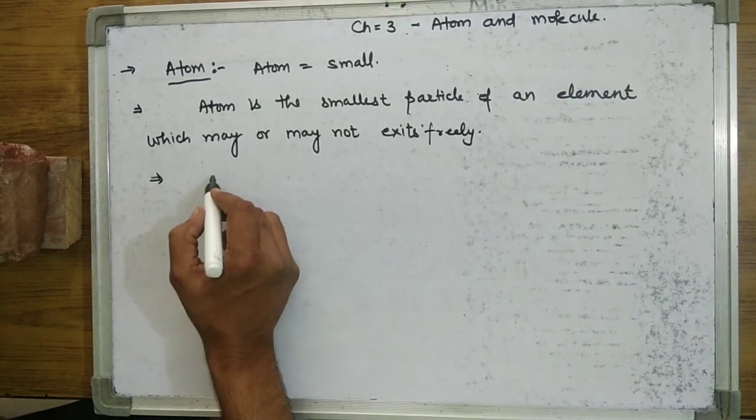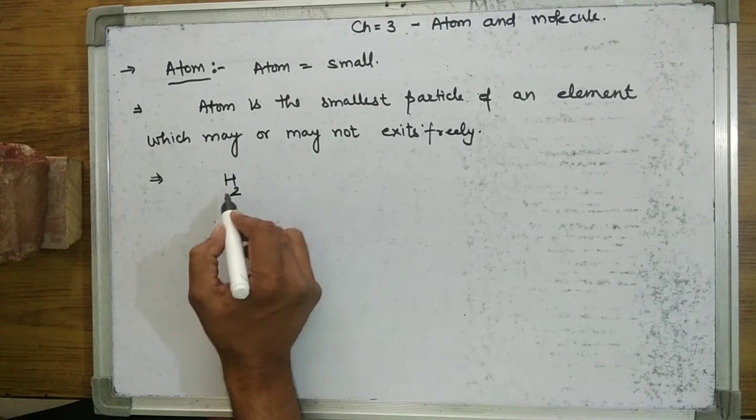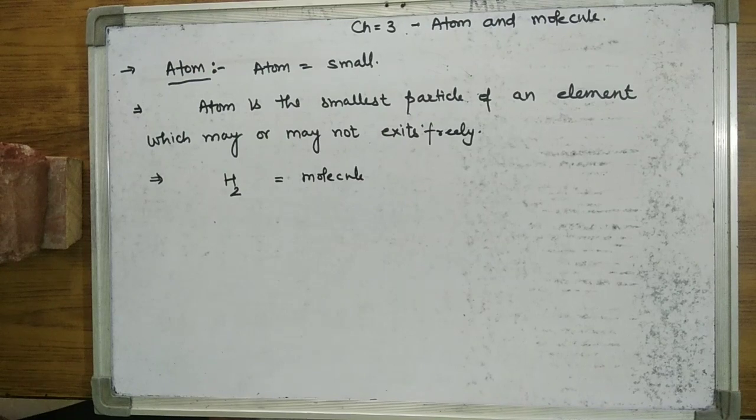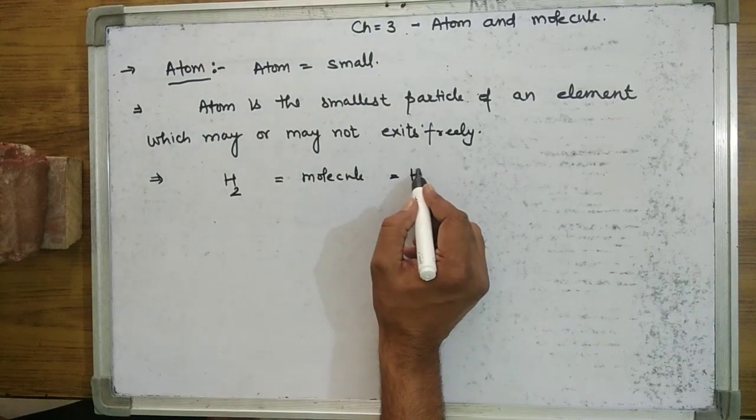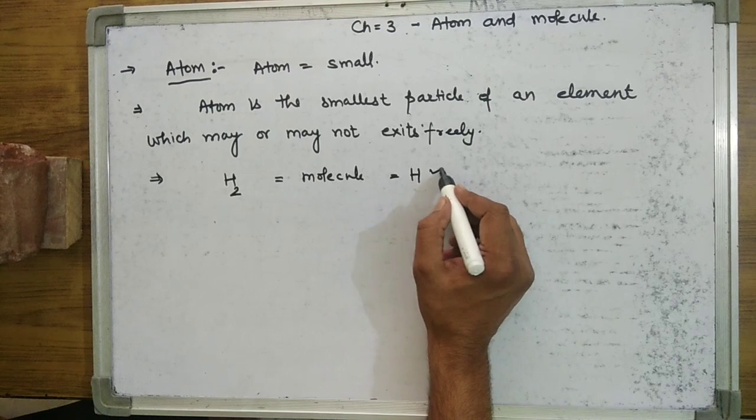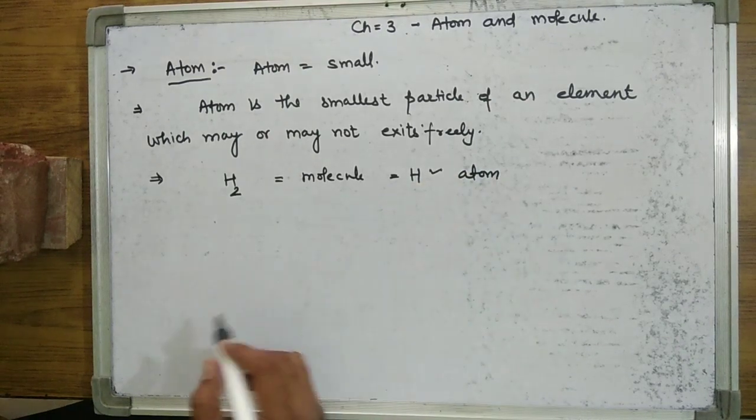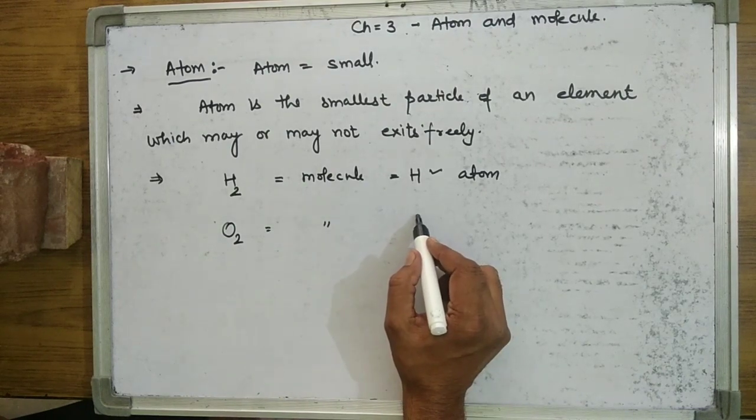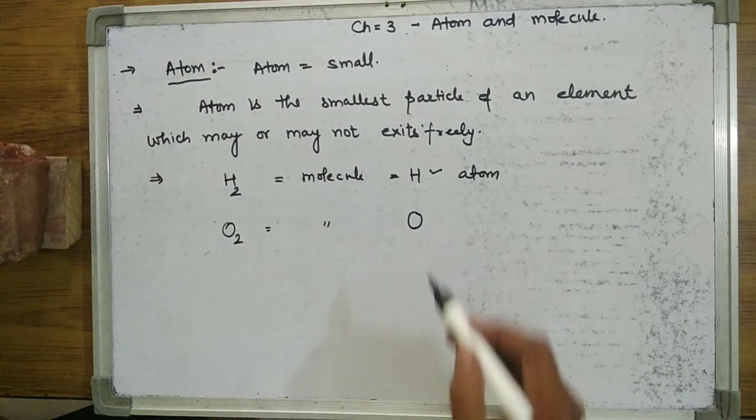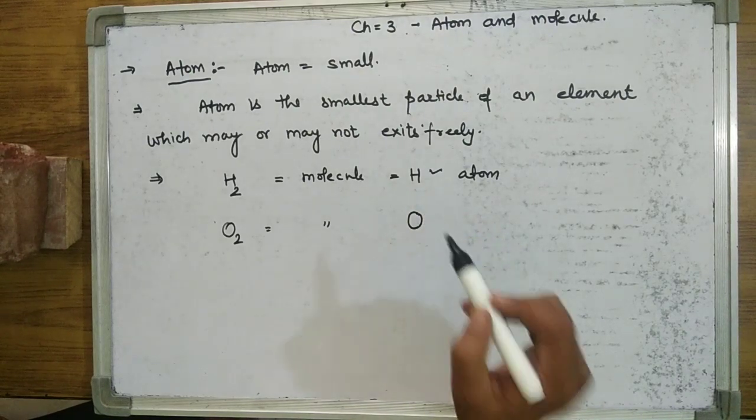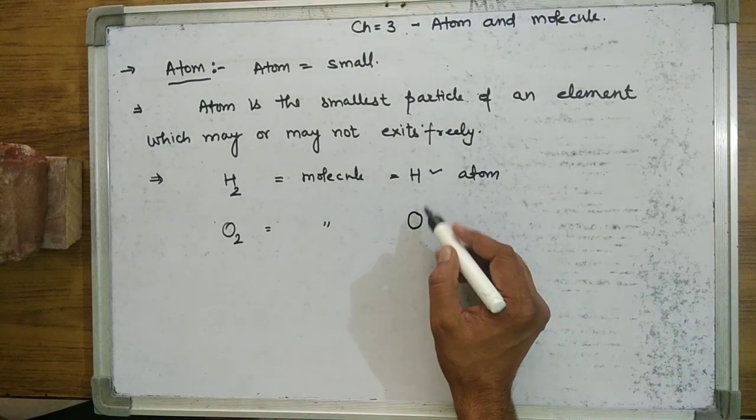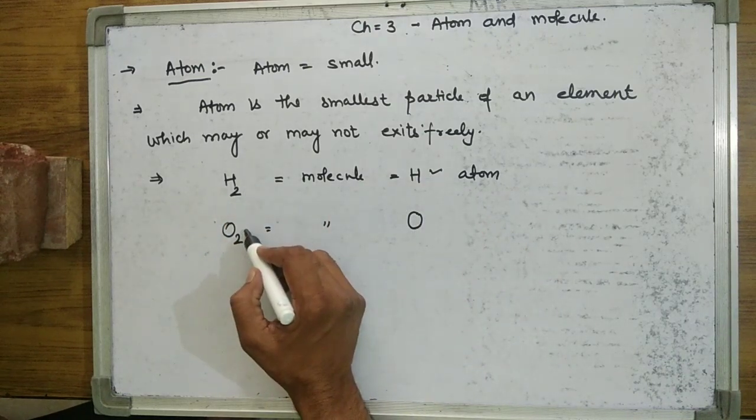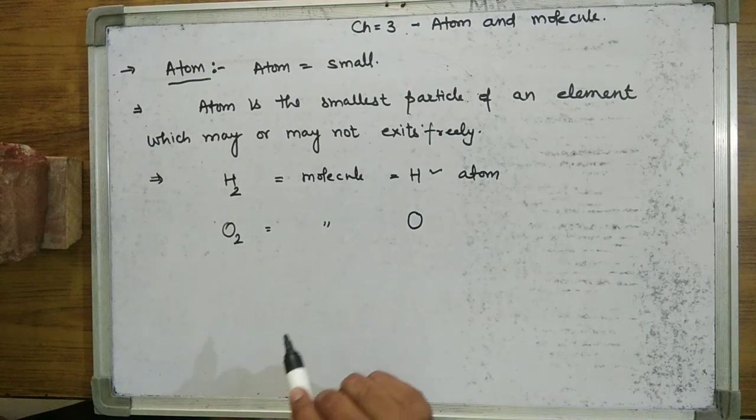What do you mean by this? Just like H2, this is not an atom, it is a molecule. What is the stable form of a molecule of hydrogen? H. This is an atom. Just like oxygen, O2 is a molecule. What is an atom of oxygen? O. The atoms of hydrogen and oxygen are unstable, so they do not exist freely, but H2 and O2 exist, and these are molecules.